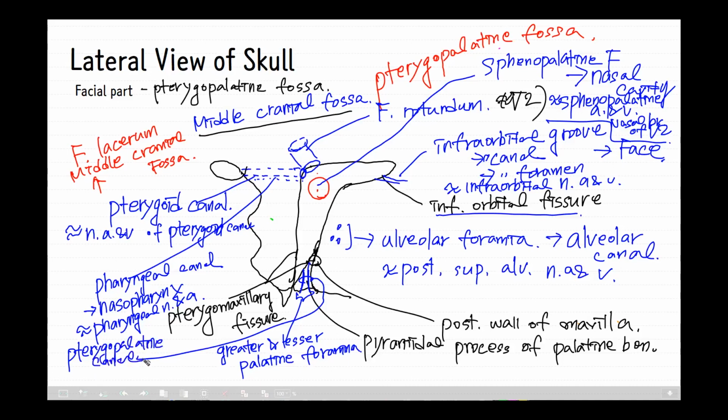Through this canal, the descending palatine artery and the greater and lesser palatine nerves pass through it. It communicates with the palate, in other words, the oral cavity.